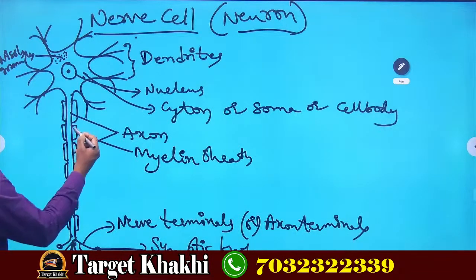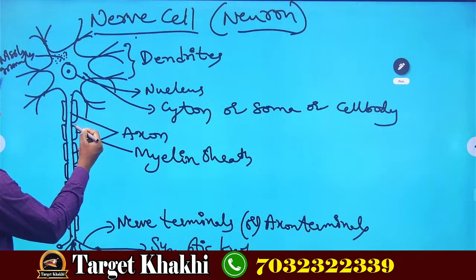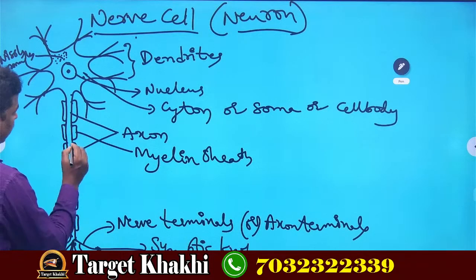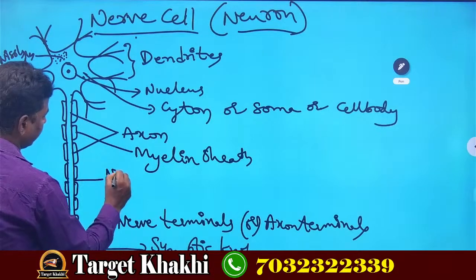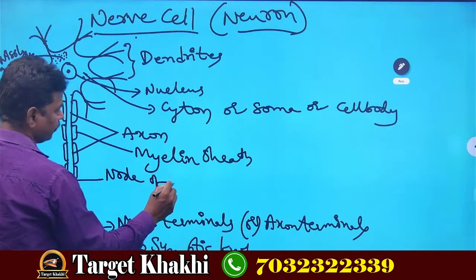Next, the gap between one myelin sheath and another myelin sheath in the axon is called the node of Ranvier.